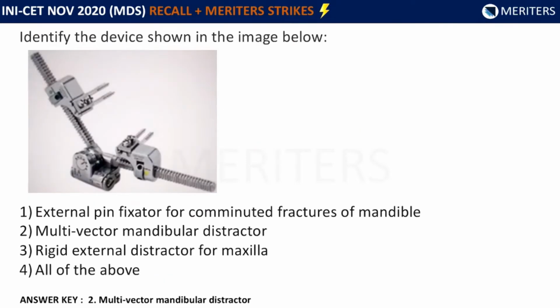We have another IBQ from oral surgery. Identify the device shown in the image below. The options were: external pin fixator for comminuted fractures of mandible; second, multi-vector mandibular distractor; third, rigid external distractor for maxilla; fourth, all of the above. The answer key here would be multi-vector mandibular distractor.